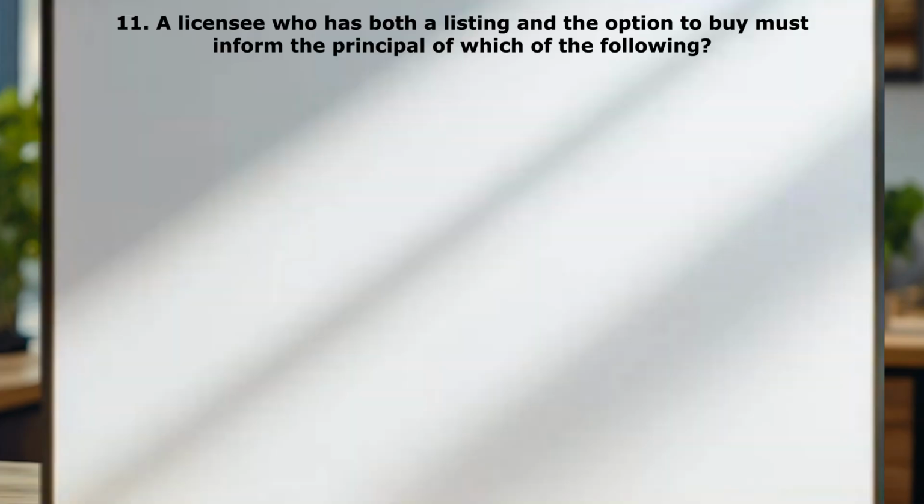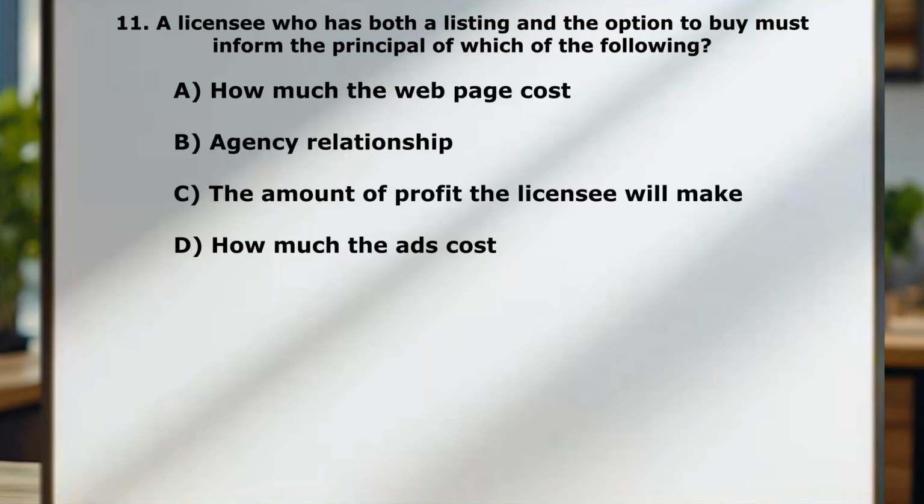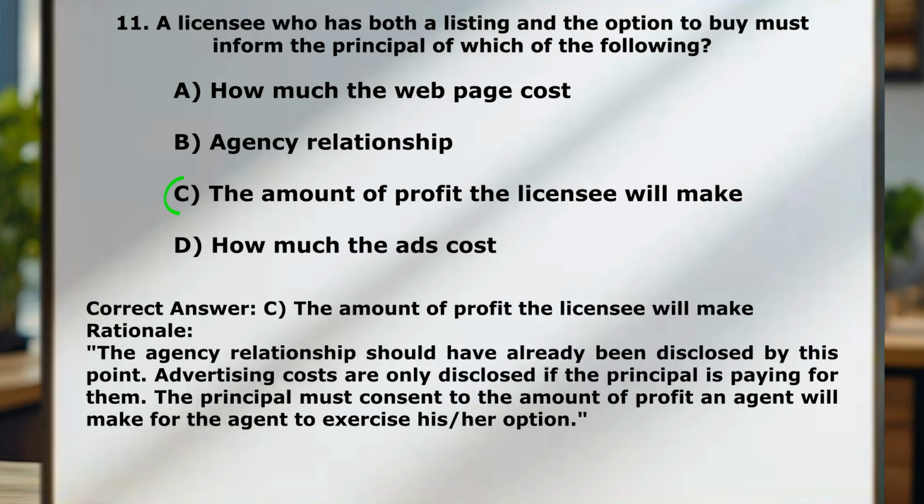Question number 11. A licensee who has both a listing and the option to buy must inform the principal of which of the following? A, how much the web page cost. B, agency relationship. C, the amount of profit the licensee will make. D, how much the ads cost. Correct answer here is C, the amount of profit the licensee will make.